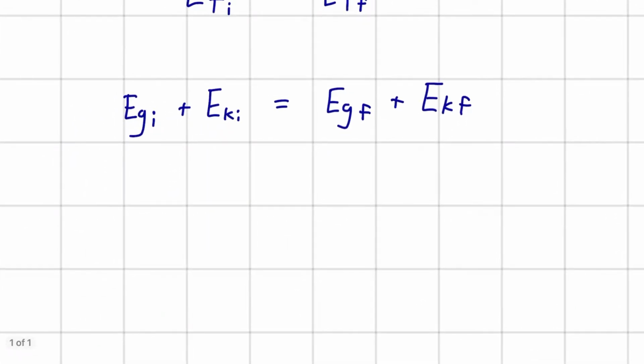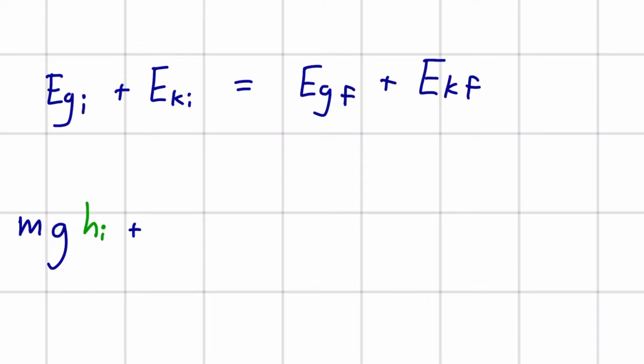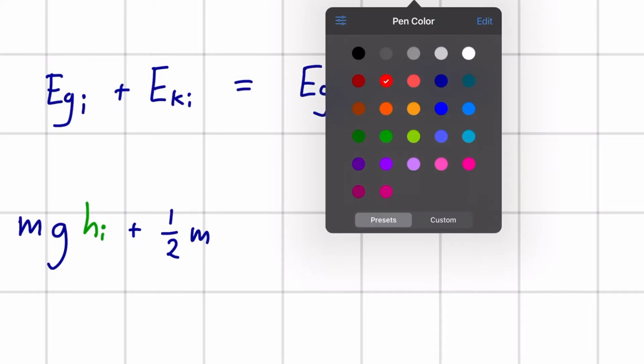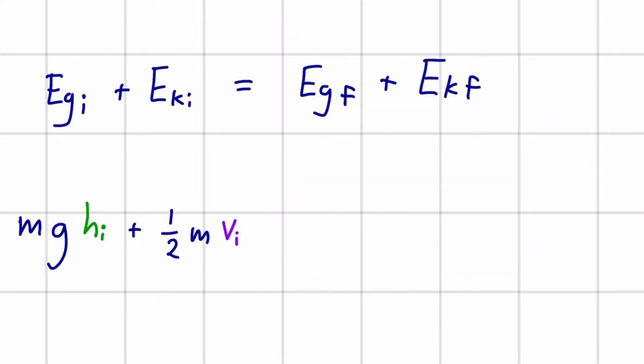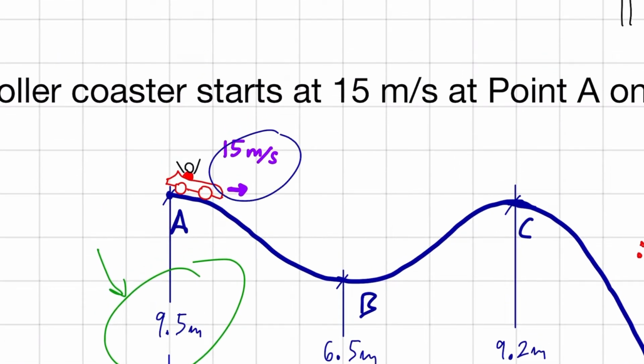So let's take this down one step further and write out these values. Potential energy initial is going to be our mass, M, G for our gravitational constant, and H initial, our initial height in green, plus 1/2 M, and I want to keep these color coded, our initial velocity squared. If you want to see where this initial velocity comes in, it's this purple value, 15 meters per second.